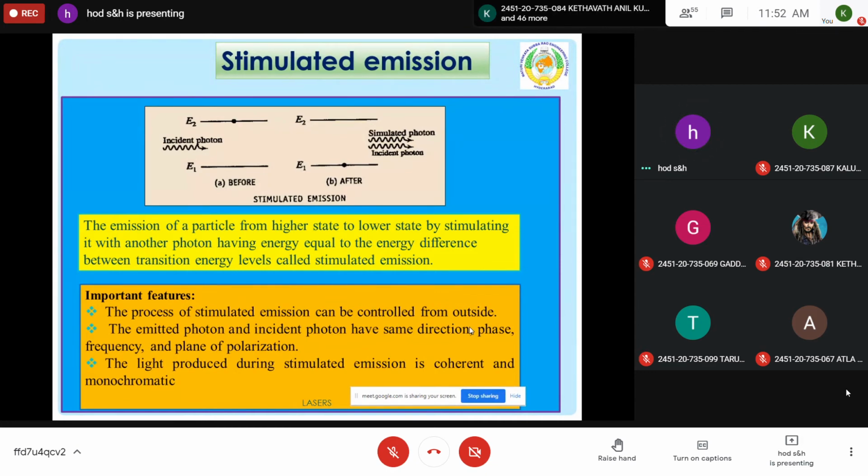This process, without any involvement of external force, is called spontaneous emission. The emitted photons are incoherent and it produces a broad spectrum. And the third one is stimulated emission. Here, the atom or particle is already in the excited state. A photon from outside is allowed to interact with the excited atom. During this process, the atom comes down by emitting a similar photon. So two photons are released, which are coherent and monochromatic in nature. That means a single wavelength can be produced, and more photons in one direction are achieved. So with high intensity and high directionality, a laser beam can be produced by using stimulated emission.